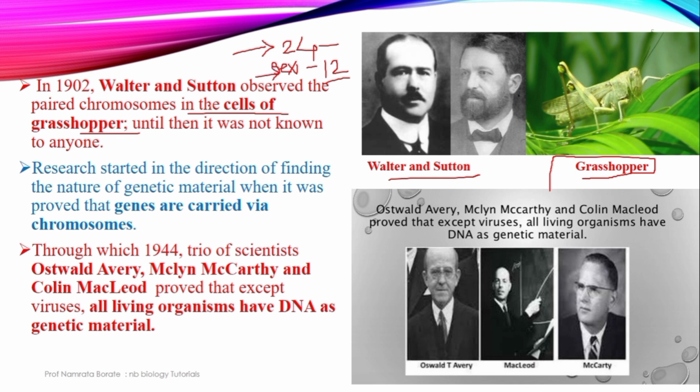हे पहिल्यांदा कोणी ऑब्झर्व केलं? वॉल्टर आणि सटनने. Afterward, a number of experiments were worked out to find out the characteristics of the genetic material present in the cells, which functions in the transmission of characteristics from parents to offspring.